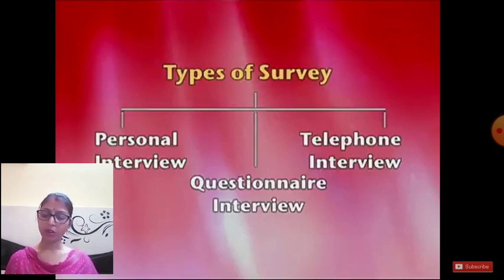So an interviewer may have the following combinations of participants in an interview situation. There are many combinations of personal interview. First of all, individual to individual, okay. For example, if you give an interview for a job, there is one authority person, maybe the general manager of an organization, and the candidate. So this is individual to individual, okay.